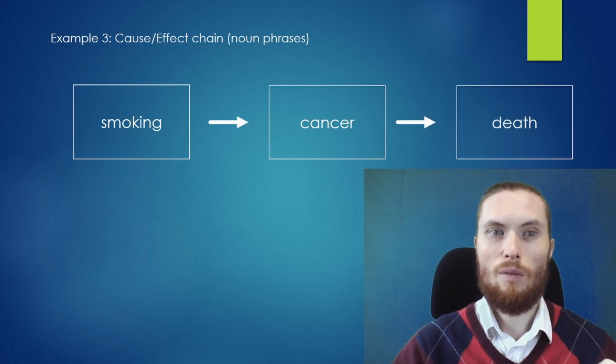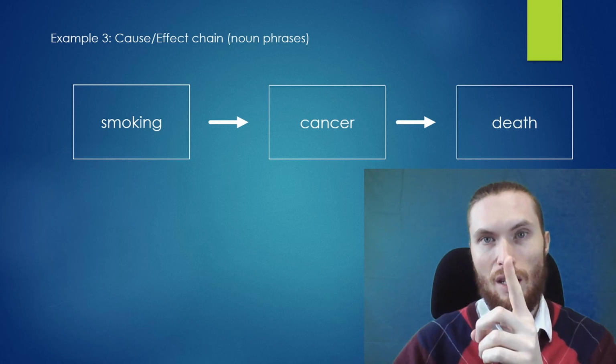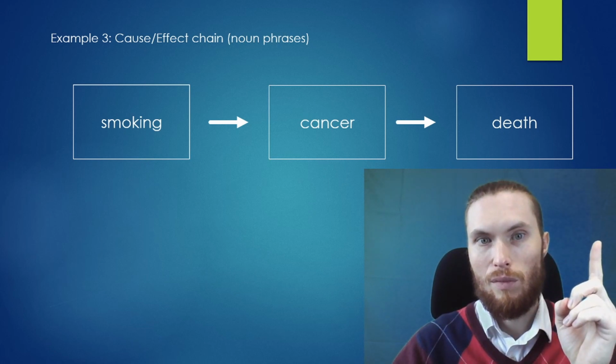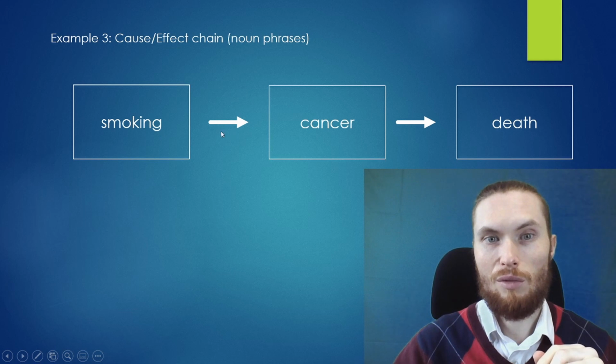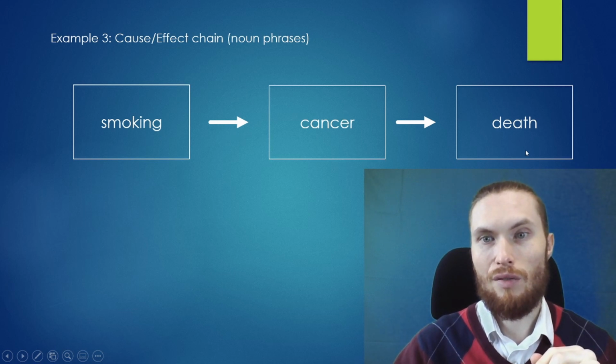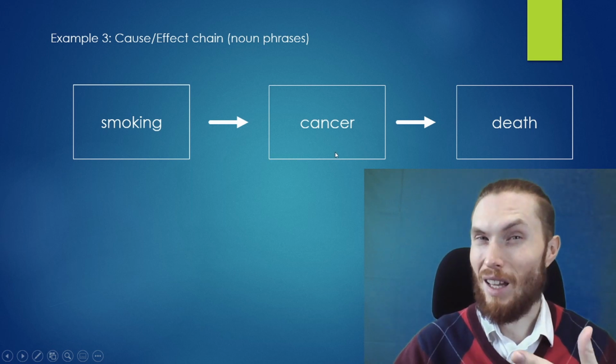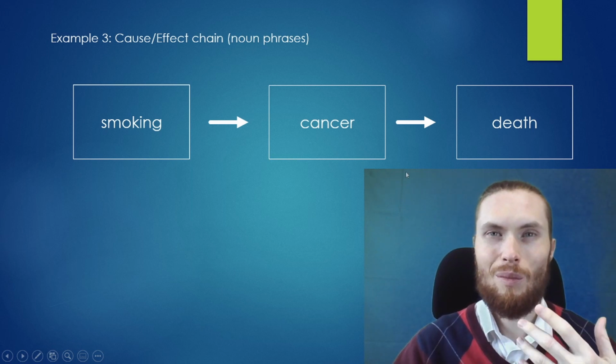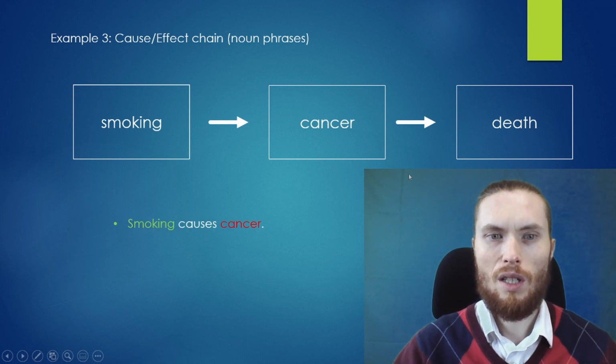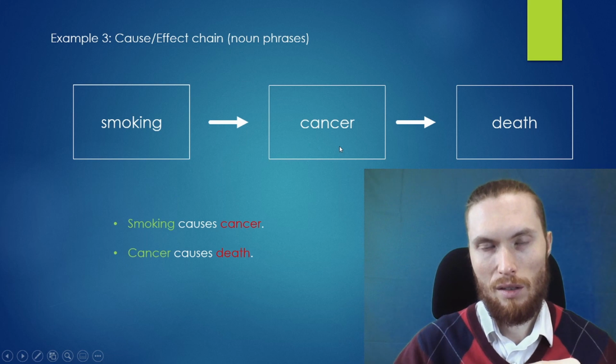So for example, smoking, cancer, death. So notice these arrows represent cause, effect. Cause, effect. So in this example, cancer is both a cause and an effect. So we can make some sentences like this. Smoking causes cancer. Cancer causes death.